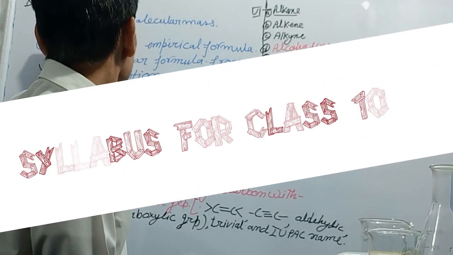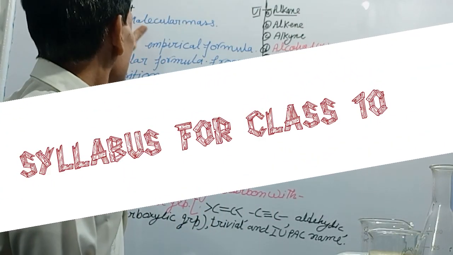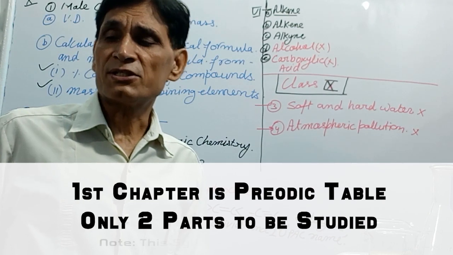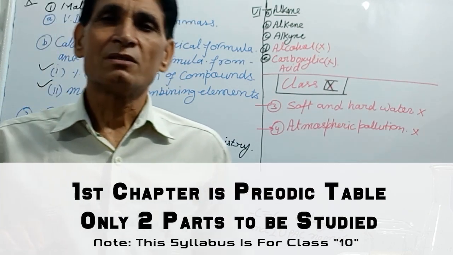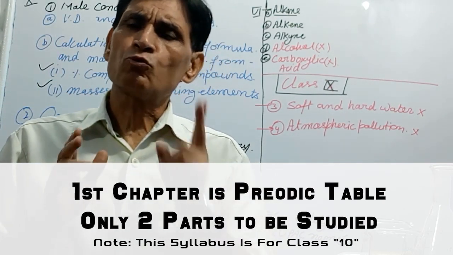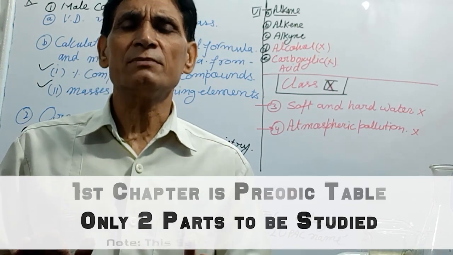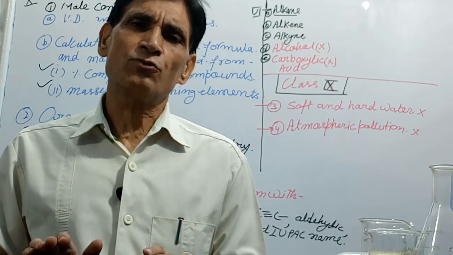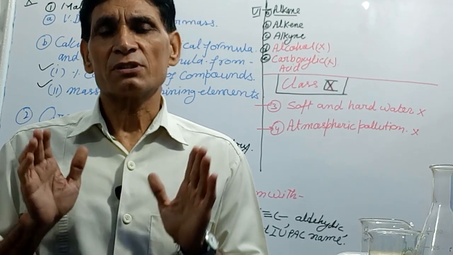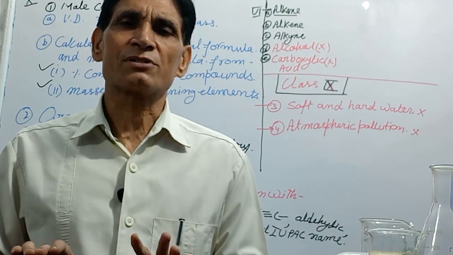Let us see for class 10. For class 10, the first chapter is periodic table. Periodic properties, only 2 parts are there in the first chapter which you have to prepare. Don't get confused by everything given in your book, because there are only 2 things in the syllabus.